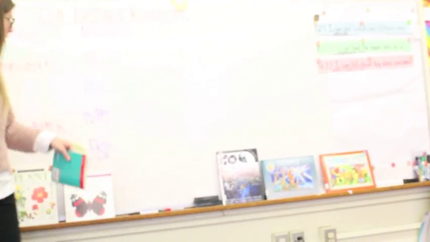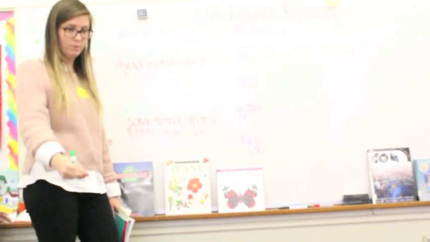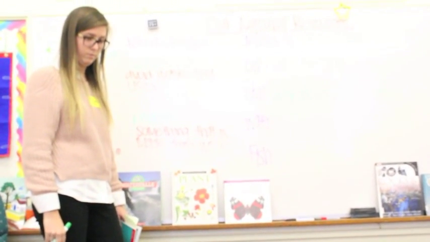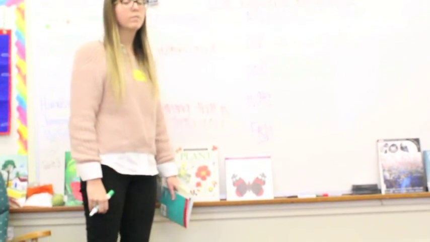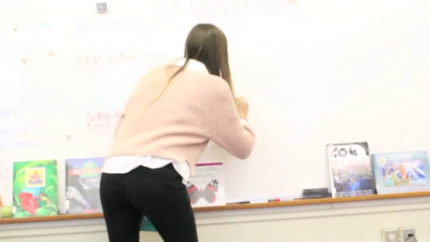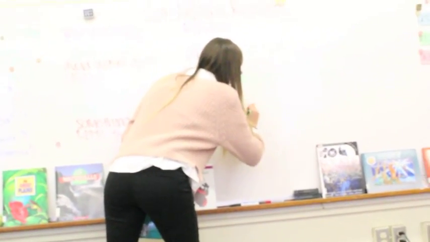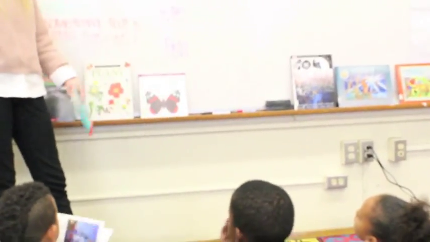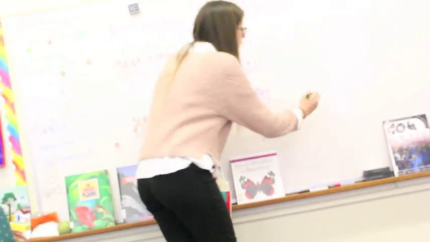Okay, so now we're going to go on to water. That's the next main key idea in the story. So what do we use water for? Luis? We use water for lakes and rivers. Good. What do we do with this water in the lakes and rivers? We drink it. Good. And we need that in order to survive. We can't survive without water, can we? No. Okay. What about what lives in the water? Do they use the water too? Yeah. Okay. Fish? So fish need water to survive too.